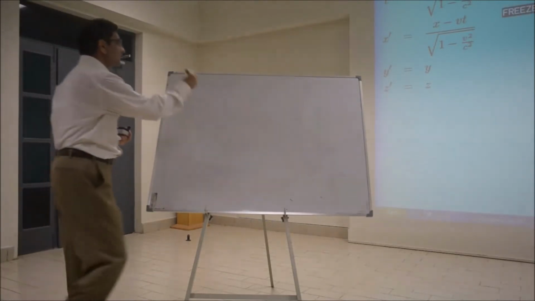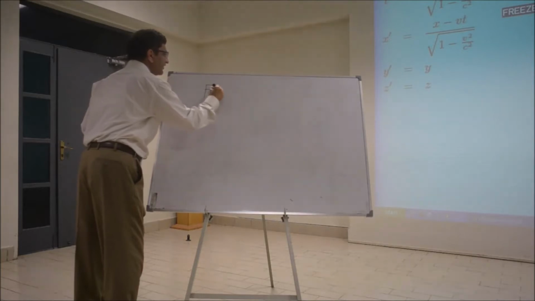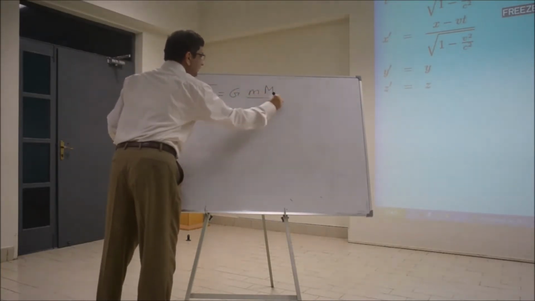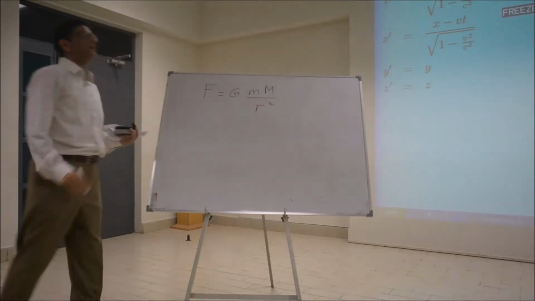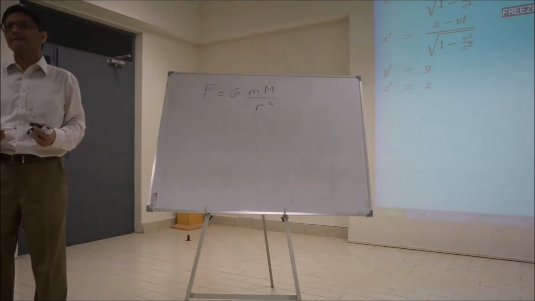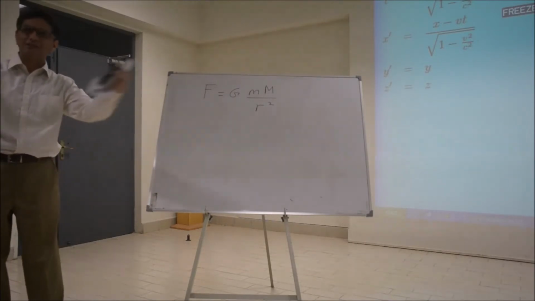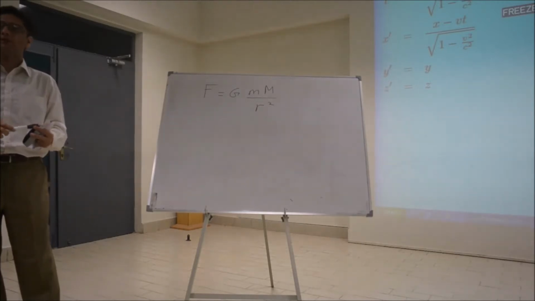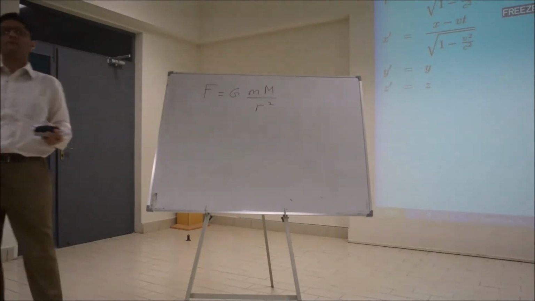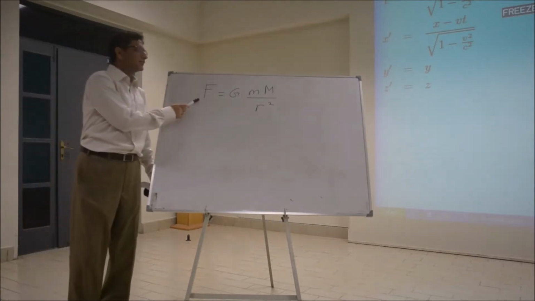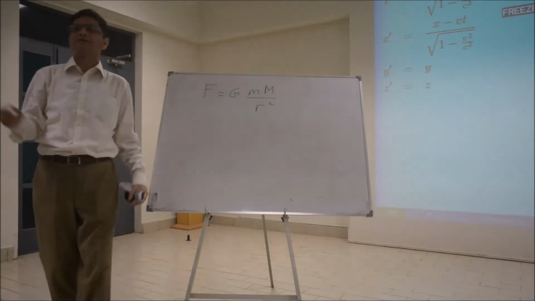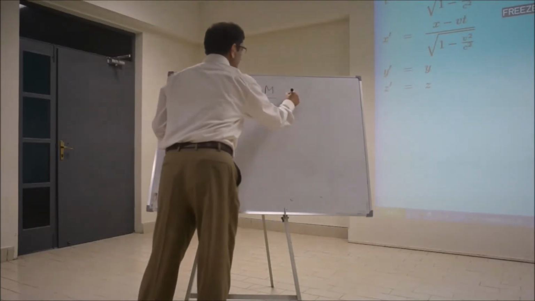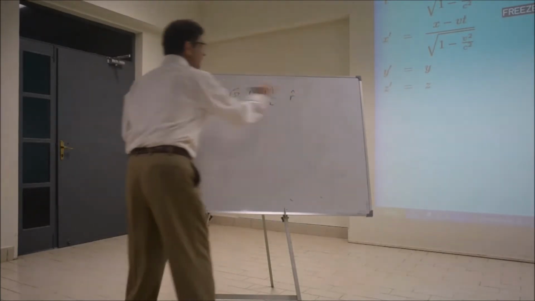So he immediately saw that Newton's law of gravitation, F equals G M over R squared, this is Newton's law of gravity, cannot be correct. Although we will still apply it within its domain of applicability, in general it's not true. Why? There are 2 reasons. First of all, this vector involved has how many components? If I write it as a vector equation, then there has to be a vector here as well, so this is a unit vector.